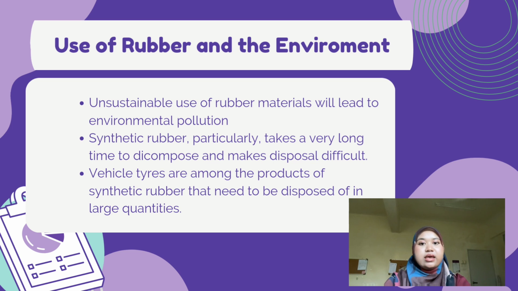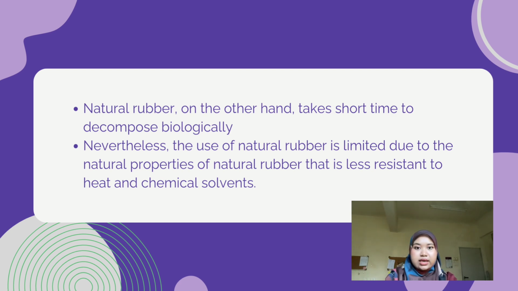Use of rubber and the environment. Unsustainable use of rubber materials will lead to environmental pollution. Synthetic rubber particularly takes a very long time to decompose and makes disposal difficult. Vehicle tires are among the products of synthetic rubber that need to be disposed of in large quantities. Natural rubber, on the other hand, takes a short time to decompose biologically. Nevertheless, the use of natural rubber is limited due to its natural properties, being less resistant to heat and chemical solvents.